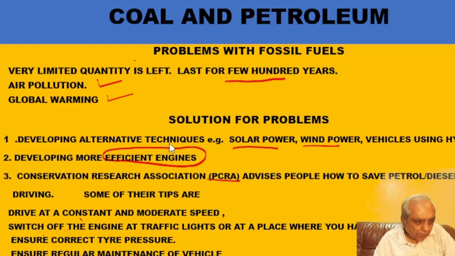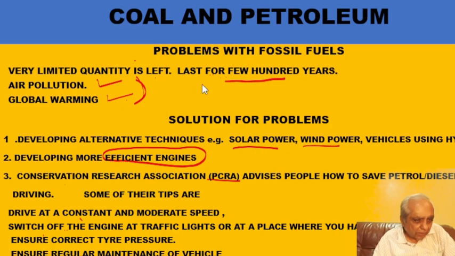Besides this reduction in usage of these products, that will increase the longevity of their presence on earth. Air pollution will also reduce and global warming will also reduce, because these are caused by conventional burning of fossil fuels. Is it okay?